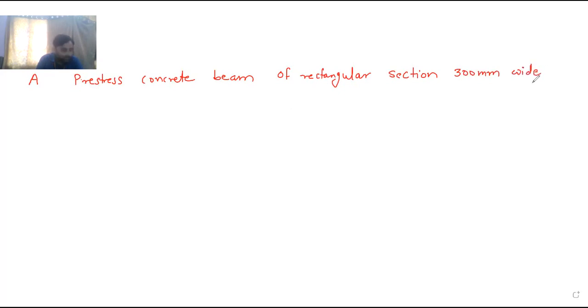A pre-stressed concrete beam of rectangular section, 300 mm wide and 600 mm deep, has a span of 10 meter.